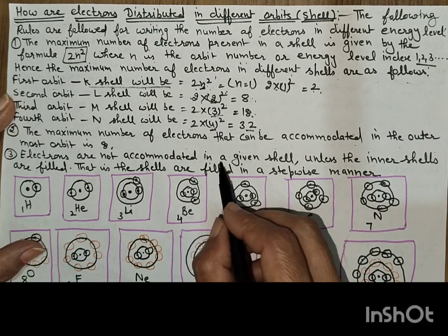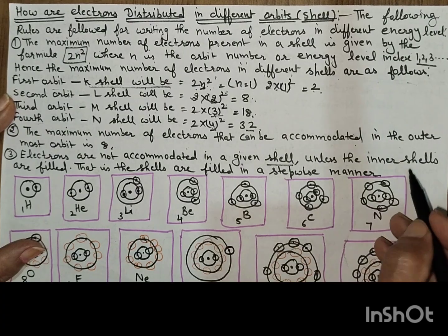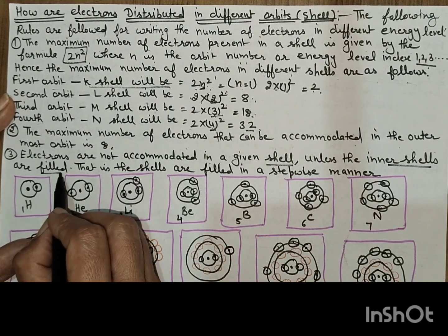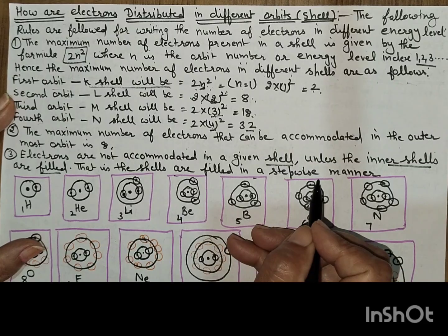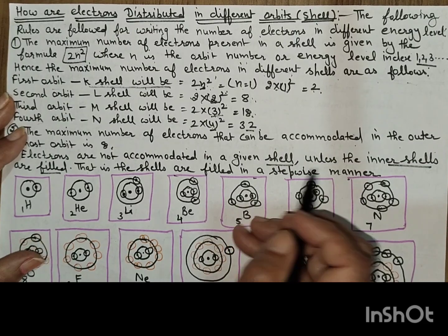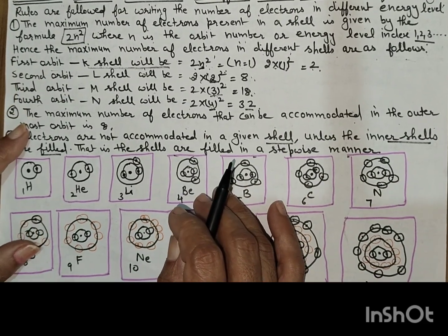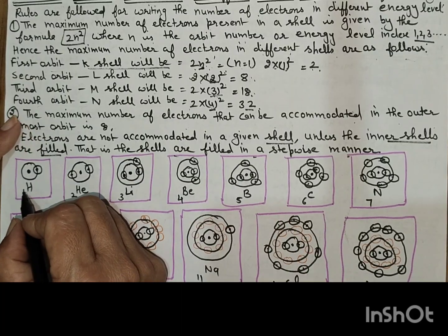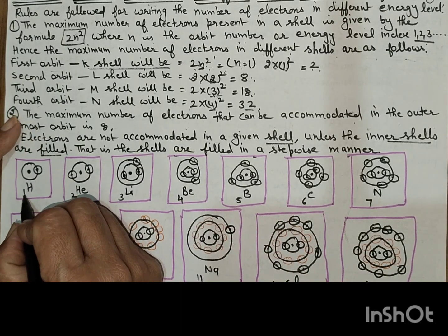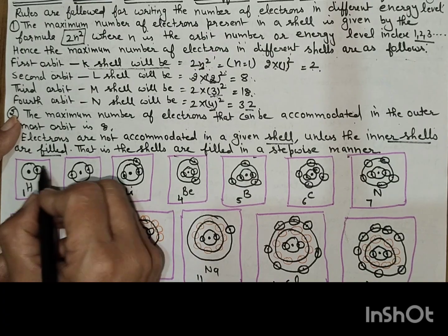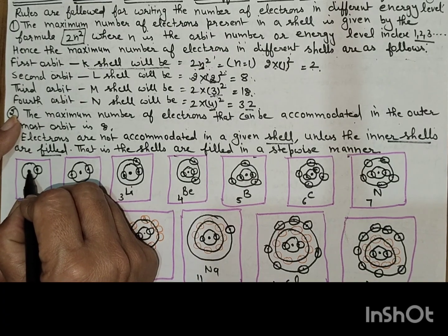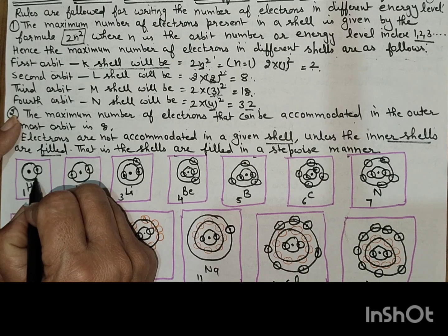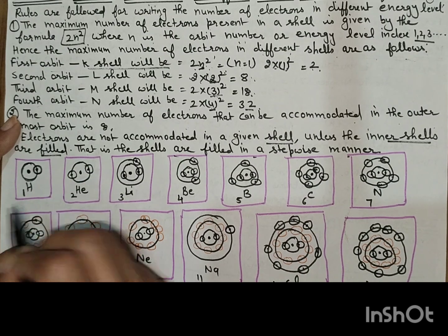Electrons are not accommodated in a given shell unless the inner shells are filled. That is, the shells are filled in a stepwise manner. Now look at how the shells are filled. First we will take the example of hydrogen. The atomic number of hydrogen is 1. It has 1 proton and 1 electron in the outermost shell.